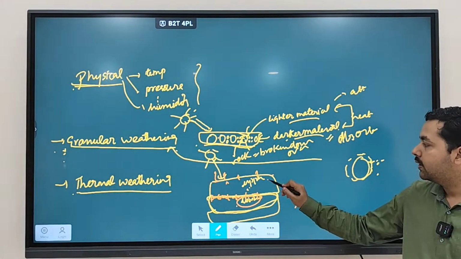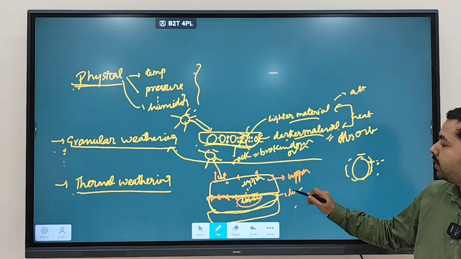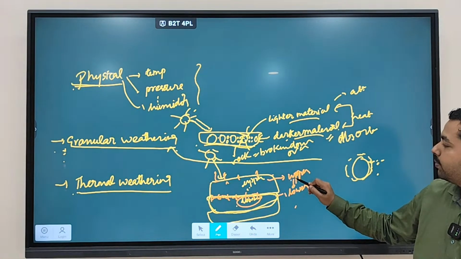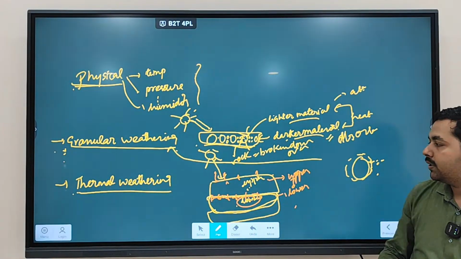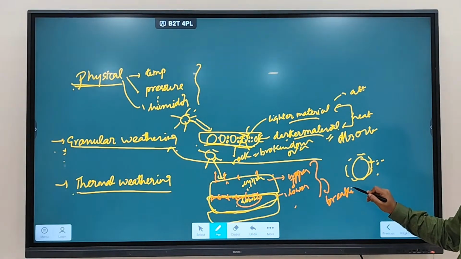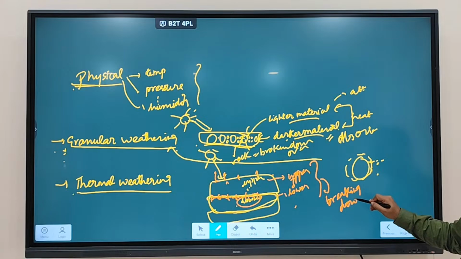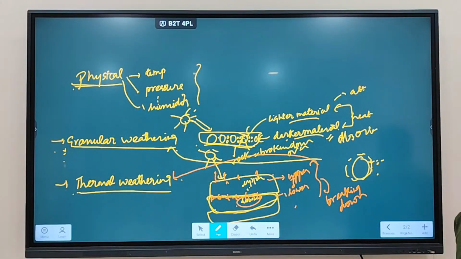As a result, between the upper rocks and lower rocks, there will be constant friction generated, which leads to the breaking down of rocks, and this type of weathering is referred to as thermal weathering. Clear? This type of weathering is referred to as thermal weathering.